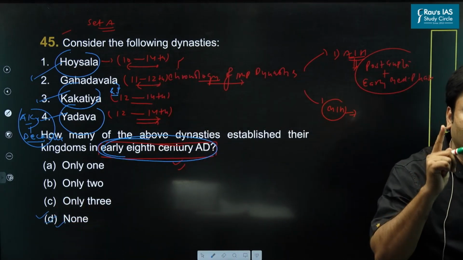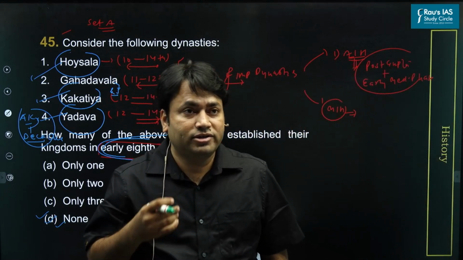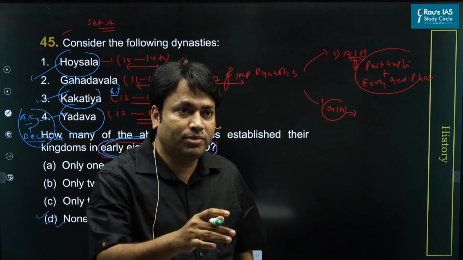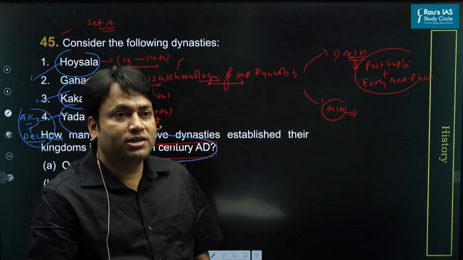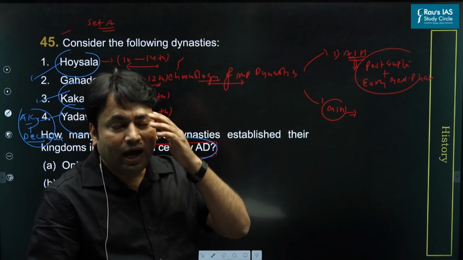So while solving the question, first you should try to make a smart guess. For example, if you have studied one portion of ancient Indian history well and you make a smart guess, you can easily reach the conclusion. You can easily solve the answer, right?